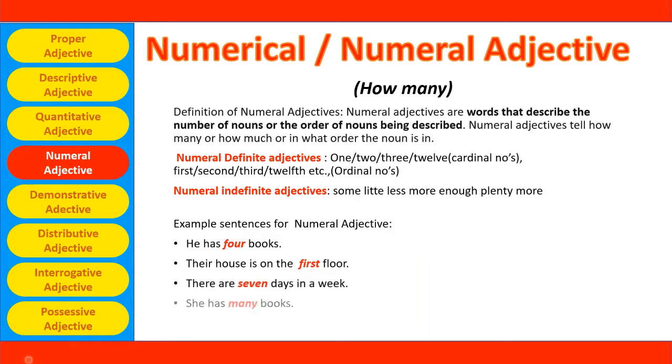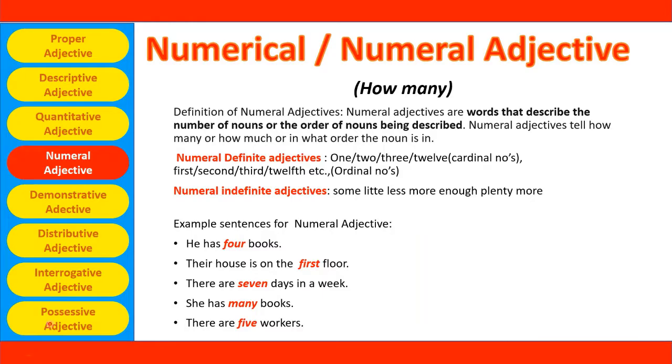Numerical or numeral adjectives. They answer about how many. Numeral adjectives are words that describe the number of nouns or the order of nouns being described. So they tell the specific number or the order which is being described. Numeral adjectives tell how many or how much or in what order the noun is in. So the numeral adjectives can be definite or indefinite.